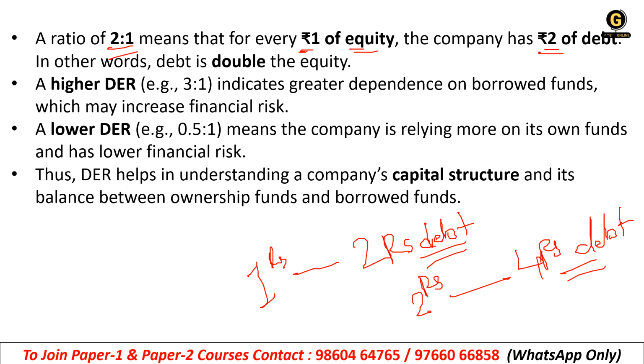The higher the debt equity ratio, for example 3:1, the greater the dependence on borrowed funds. That means the company is borrowing more funds and equity is less than that. That will push the company into risk. If the debt equity ratio is lower, for example 0.5 to 1, that means the company is relying more on its own funds.